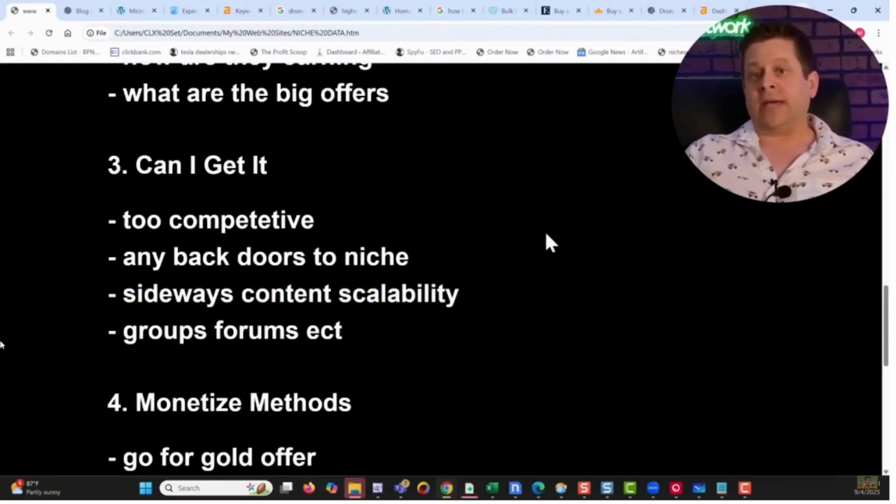Next, is there sideways content we can create, or is it something very straightforward? Like how to tie a tie is pretty straightforward. There are some sideways content where we can do like how to tie a or not.